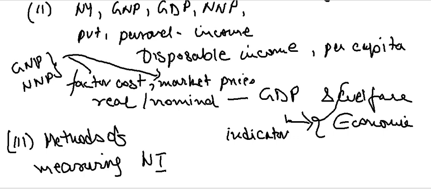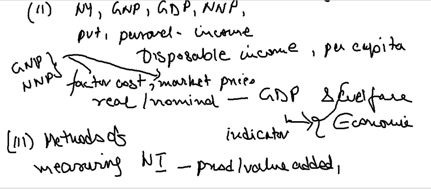So you have the product or value added method, then the income method and the expenditure method, and simple numericals based on them.